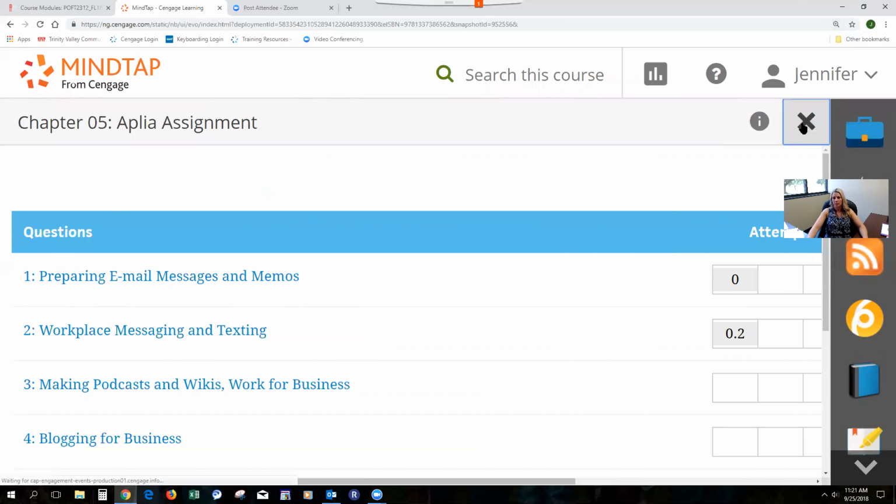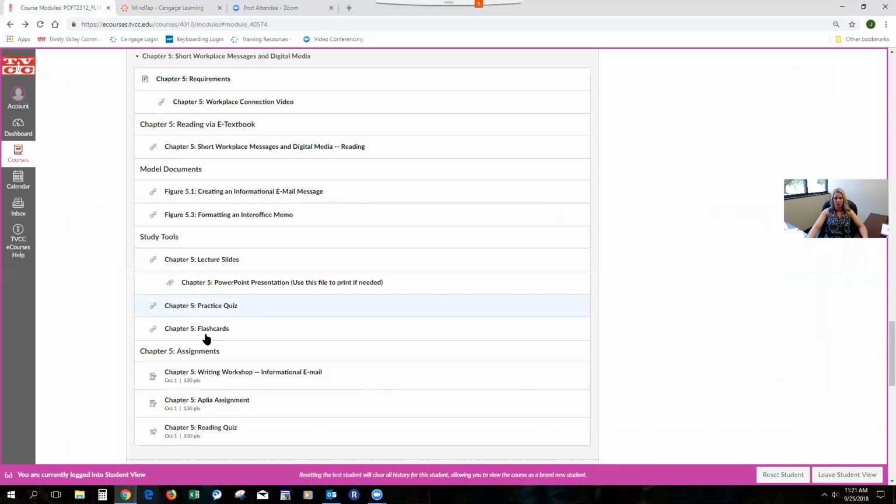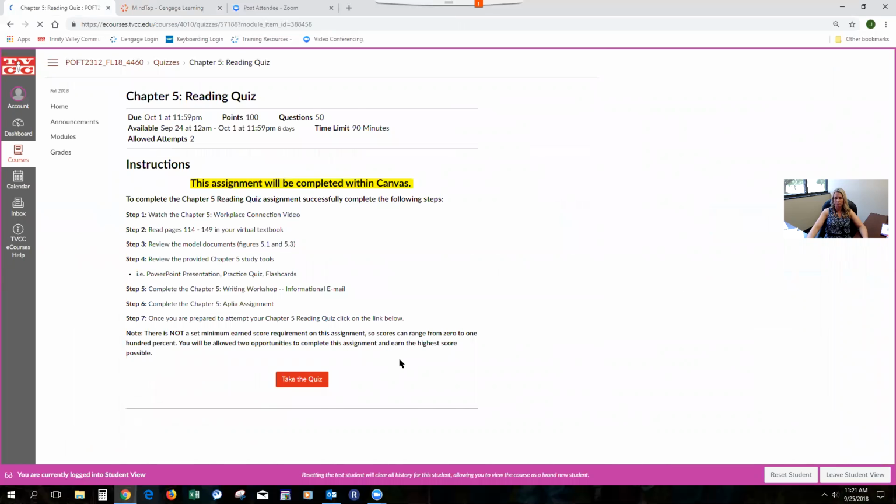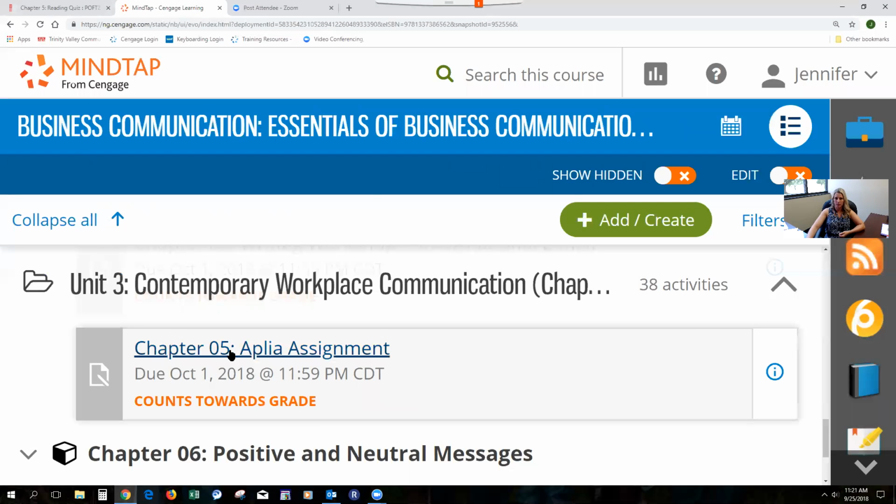The last assignment that we'll be doing this week, which is located in Canvas, is your Chapter 5 reading quiz. Make sure to read the instructions on the Chapter 5 reading quiz. You do have 2 opportunities to take the quiz and to earn the highest allotted amount of points possible. It will keep the highest score of the 2 attempts. All these assignments are due by October 1st, which is stated in Canvas and also in Cengage.